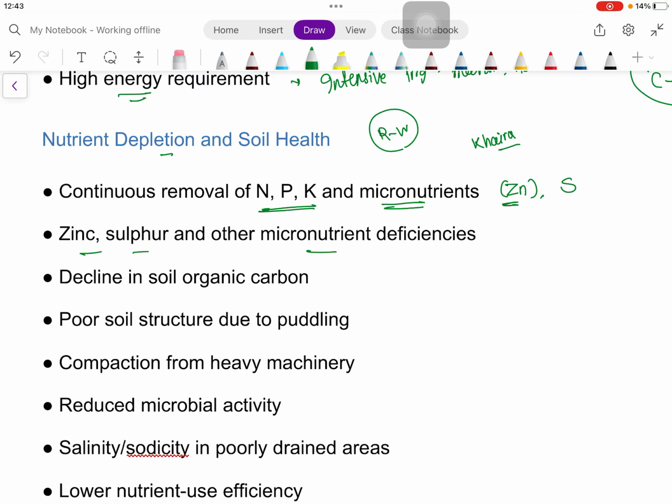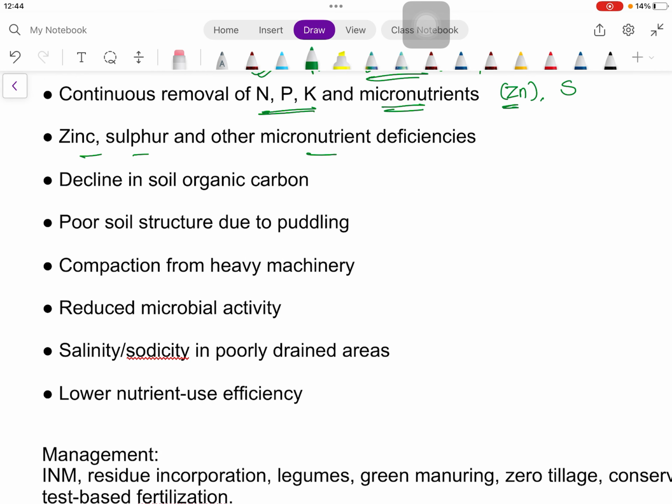Then, as we know, there is a very high amount of fertilizer use, as a high amount of removal is also there. For example, in 1 hectare, around 250 to 300 kg of nitrogen is removed per hectare per year. Similarly, 100 to 120 kg of phosphorus, as P2O5, is also removed from there.